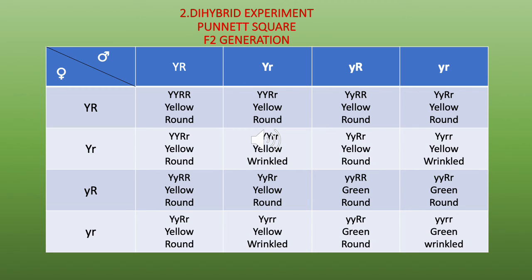And then we have green round. Similarly, here the green is the recessive character and round is the dominant character. So here round can be a pure round or it can be a hybrid round. And then, as I mentioned before, you have one pure recessive, which is the green wrinkled. So the phenotypic ratio, as we saw for the monohybrid cross, here is 9 is to 3 is to 3 is to 1: 9 yellow round, 3 yellow wrinkled, 3 green round, and 1 green wrinkled.